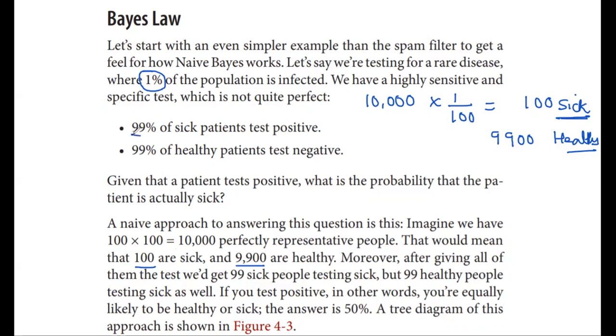99% of the sick patients test positive. How many sick patients do we have? 100 sick patients are there. So out of the sick people, 99 will be tested as positive and 1 will be tested as negative. According to this 99% rule, in our case, 100 people are there, 99 test positive, and 1, even though the person is sick, will be tested as negative.